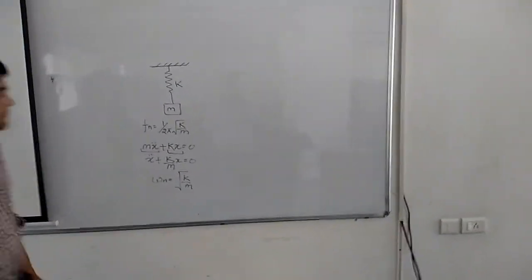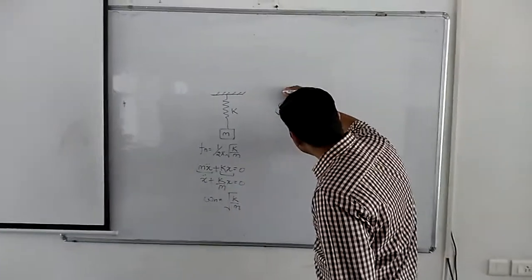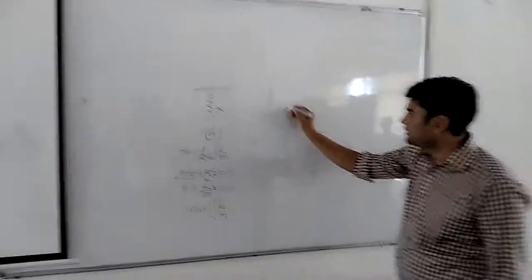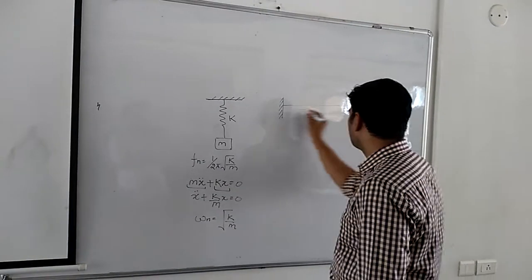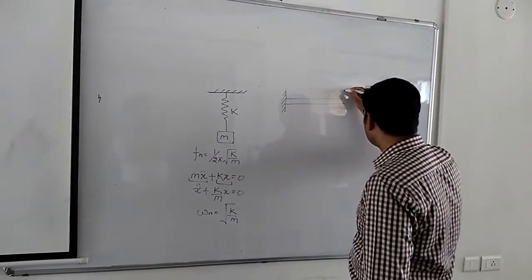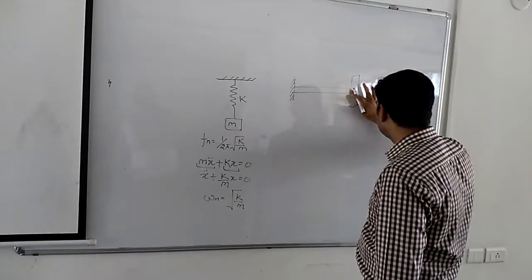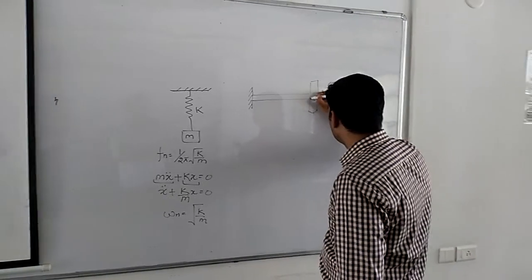Now in this experiment, what are we considering? We are considering a rotor system. Let us consider this is our fixed surface. This will be your shaft and this is the rotor.